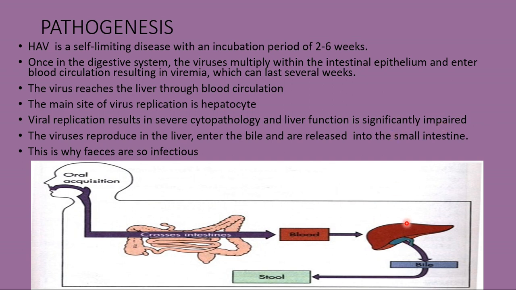So here the liver is going to be damaged. Now the virus reproduces in the liver, then enters the bile and is released into the small intestine. This is why the feces is so highly infectious. Okay, so this is all about the pathogenesis of virus replication and how it affects the body.